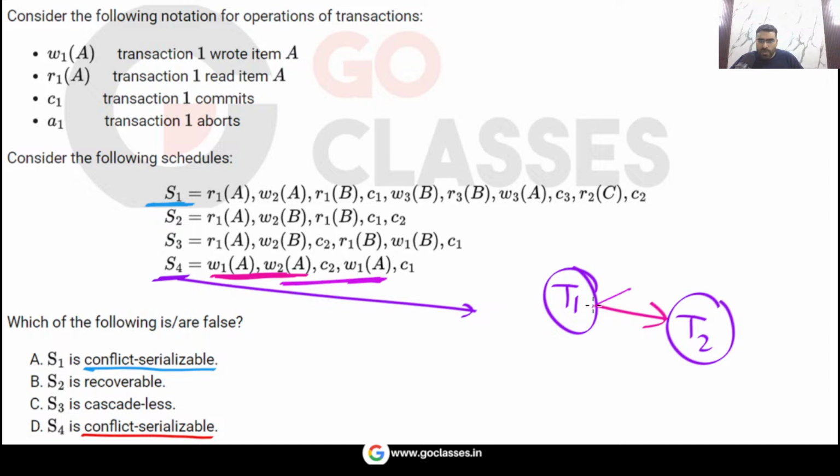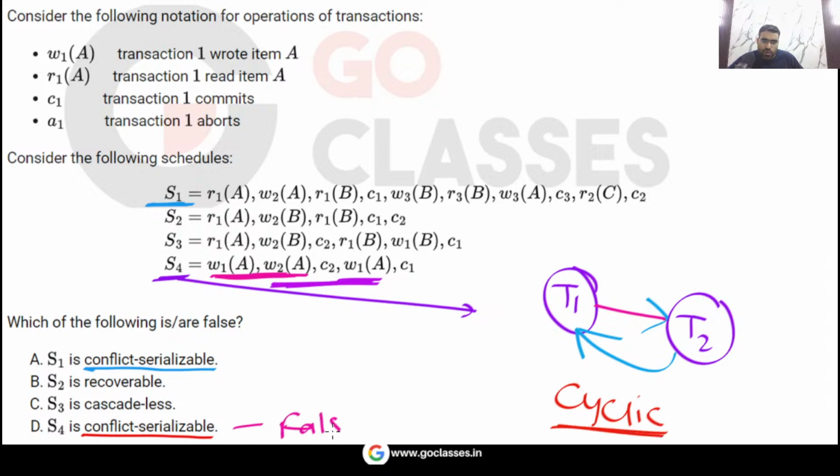So you can see there is T1 to T2 and T2 to T1, right? Because this is a conflict pair and there is another conflict pair here. So there is a cycle here. This is a cyclic precedence graph. So this statement has become false.